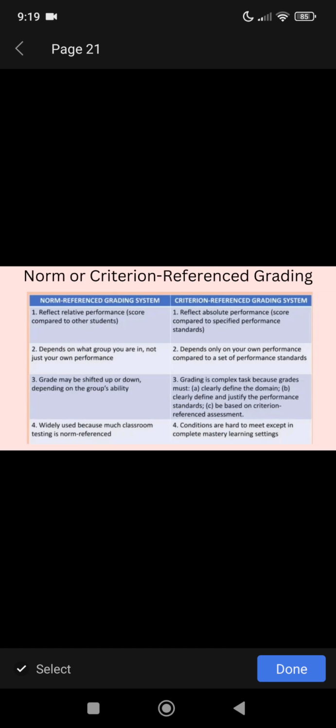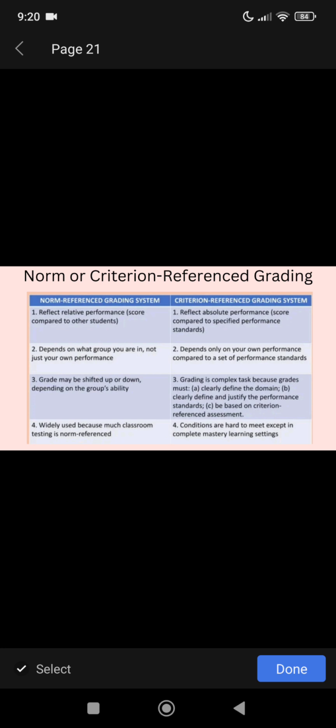These are the norm-referenced grading system and the criterion-referenced grading system. First, norm-referenced grading reflects relative performance, scores compared to other students. It depends on what group you are in, not just your own performance. Third, grades may shift up or down depending on the group's ability. It is widely used because much classroom testing is norm-referenced.